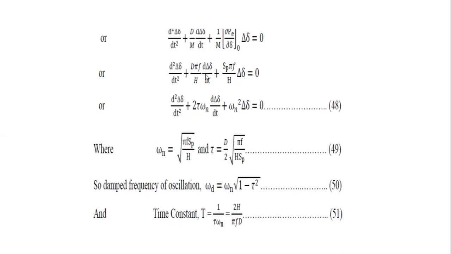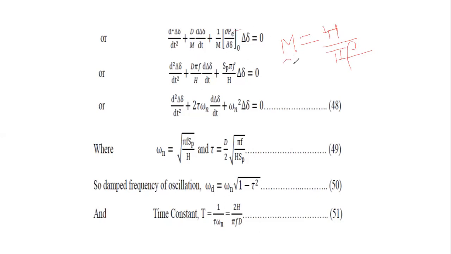1 by M is equal to πf by H. We know the formula for M, that is H by πf. Therefore we substitute 1 by M is equal to πf by H in this equation. This will be equal to SP, therefore SP πf by H Δδ.